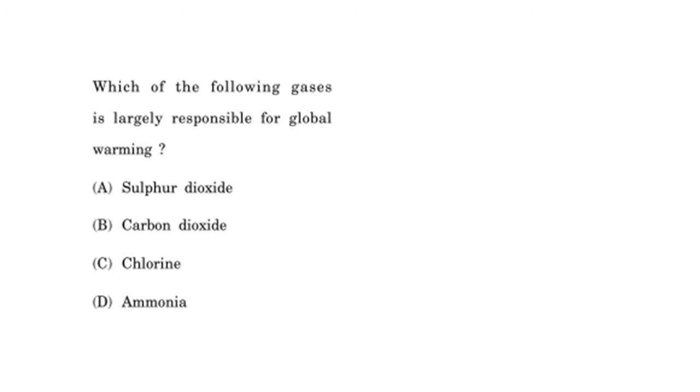Carbon dioxide is the main component, and options A sulfur dioxide, C chlorine, and D ammonia are not major contributors to global warming. So you please read about the greenhouse gases, you will understand that. So the option here is B, carbon dioxide, which is a major greenhouse gas.